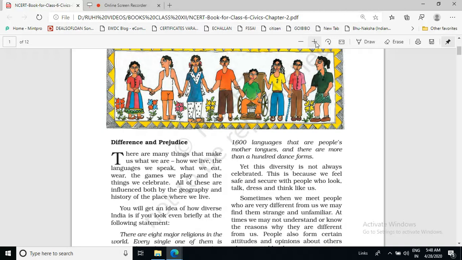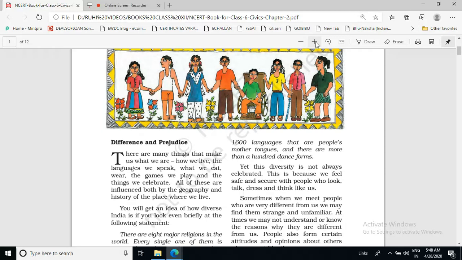If we come across any person whose physical appearance is not like us, who is different from us in looks, who talks differently, who dresses differently, then we start feeling a type of unsafe in his or her company.